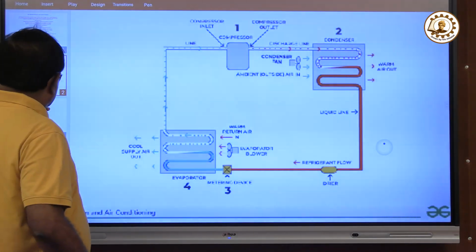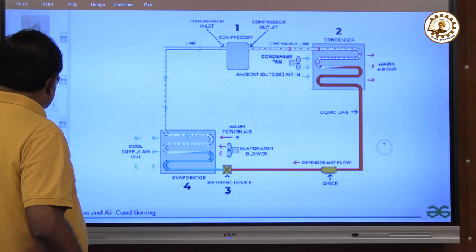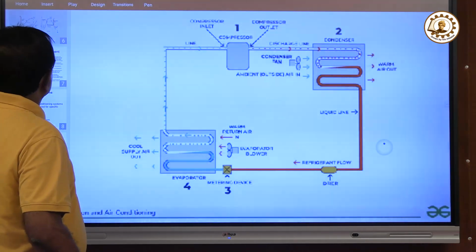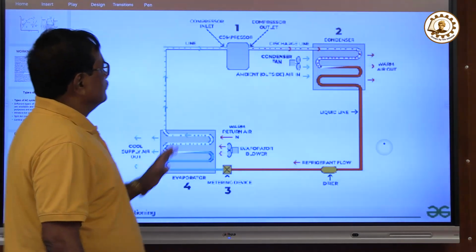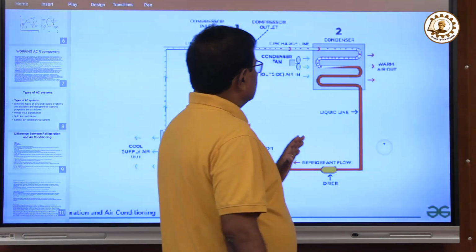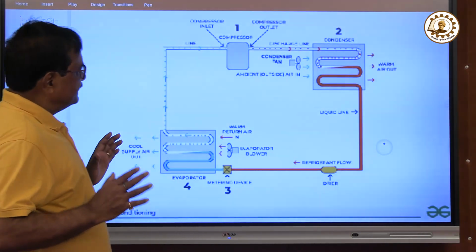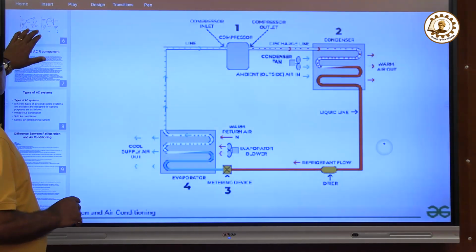Now for that we will understand two things. In which cycle is it? It is the vapor compression cycle. The vapor is compressed and expanded this way. This is the vapor compression cycle.